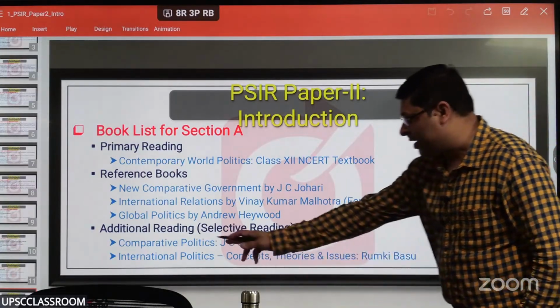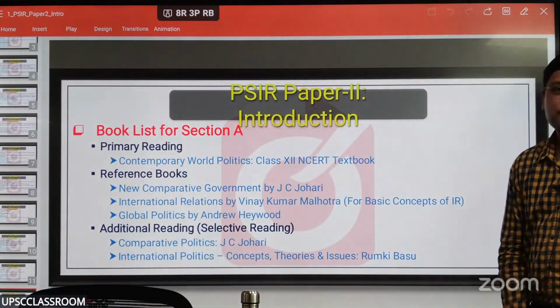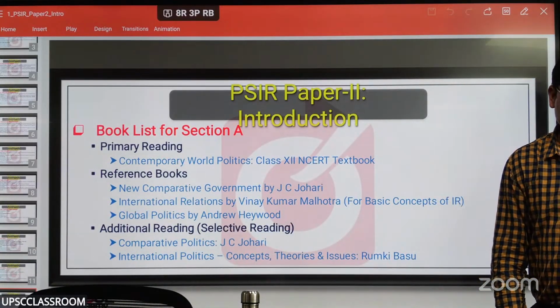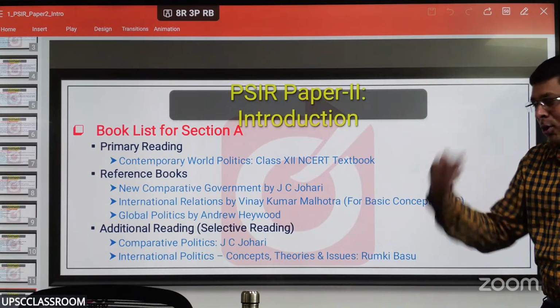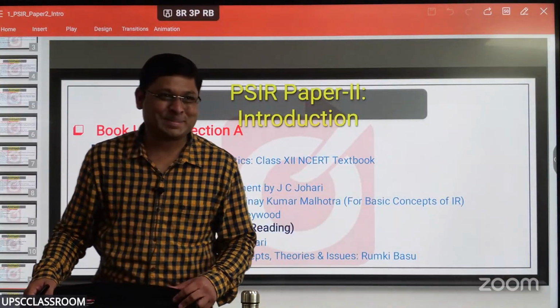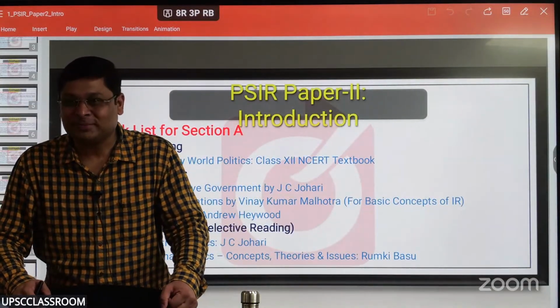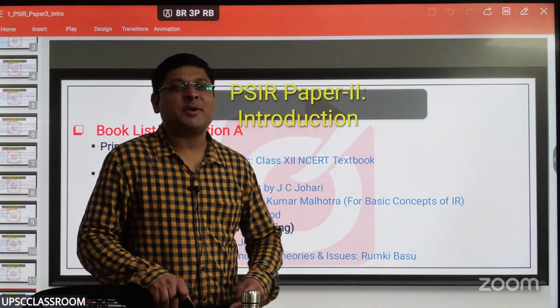If you need additional, Comparative Politics by J.C. Johari, I talked about International Politics: Concepts, Theories, Issues by Rumki Basu, right? Or below, Does Elephant Dance for section B and all that. You can go on reading these things, right? Don't read Tharoor thoroughly. Why? He's a political leader now, and those biases come in. You should read independent scholars.